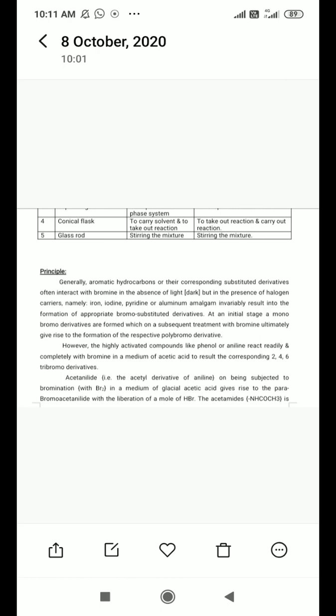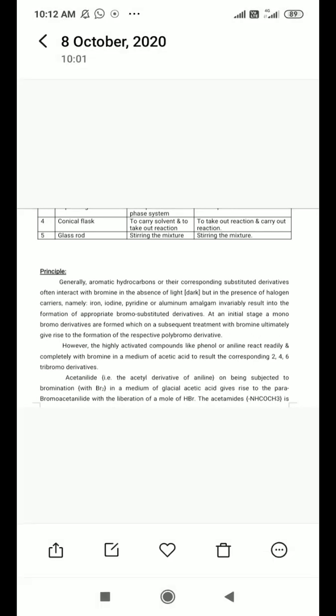Now, acetanilide, that is the acetyl derivative of aniline, when subjected to bromination with bromine in a medium of glacial acetic acid, gives rise to para-bromoacetanilide with the liberation of one mole of HBr. Means this reaction readily undergoes bromination. We use acetanilide in glacial acetic acid medium, and bromine also in glacial acetic acid.